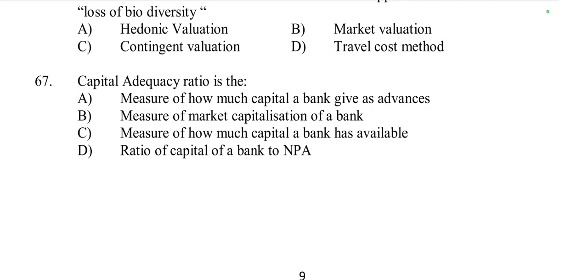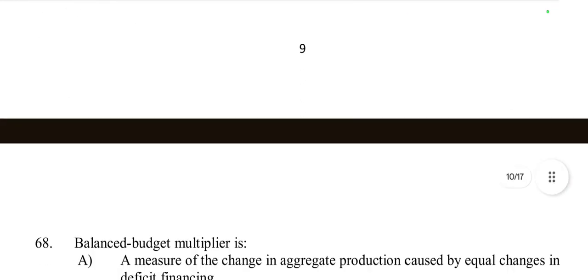So according to the statement, capital adequacy ratio is the measure of how much capital a bank has available. It is called the capital adequacy ratio.